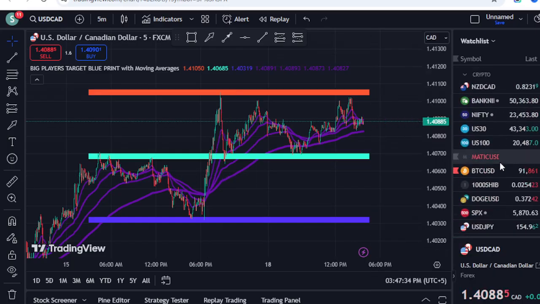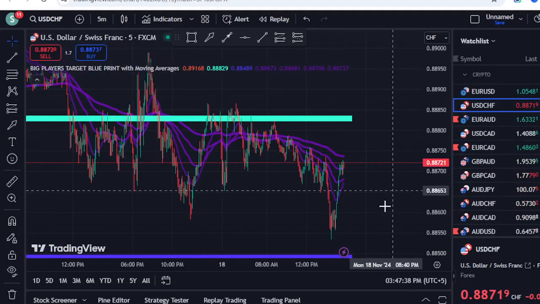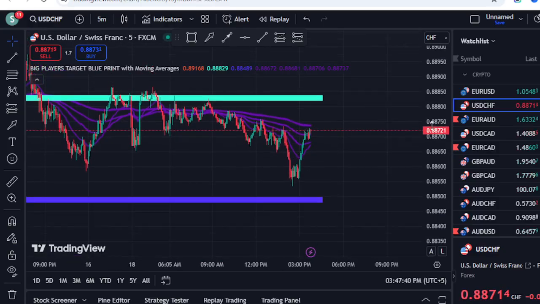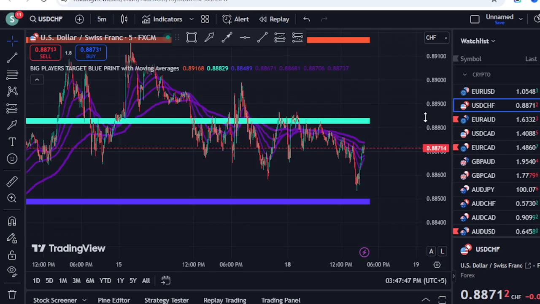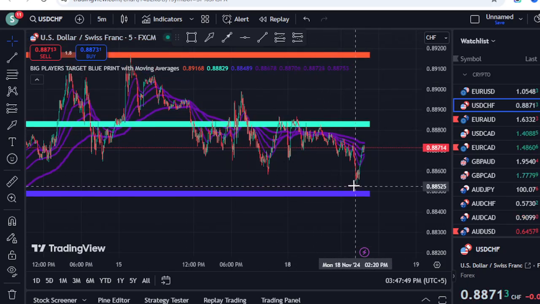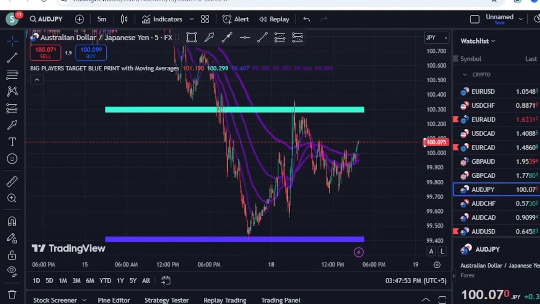I have given one more signal in the group. If you go to my Telegram channel, you will see that I gave the signal that USD CHF is weak, because it is getting rejection from the top, and now you can see it almost went near the blue level. So this is the real opportunity that this indicator gives you.